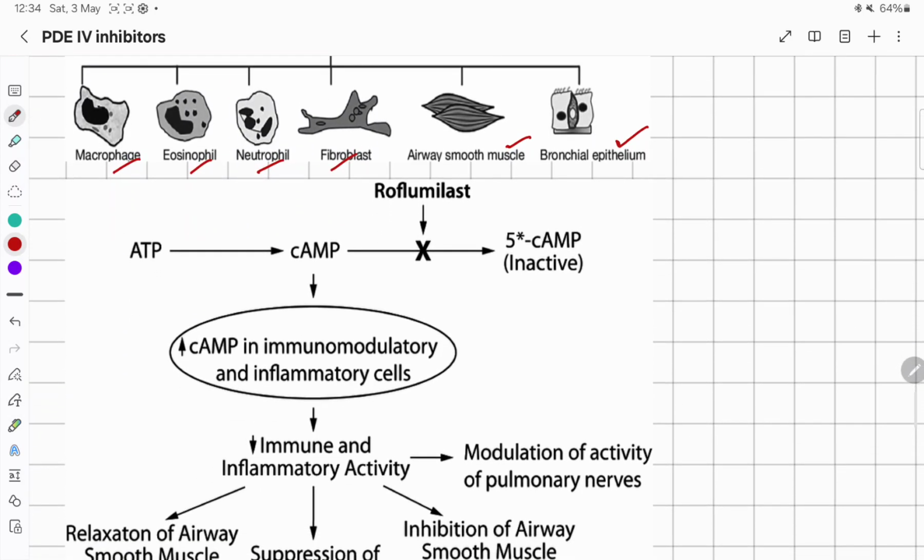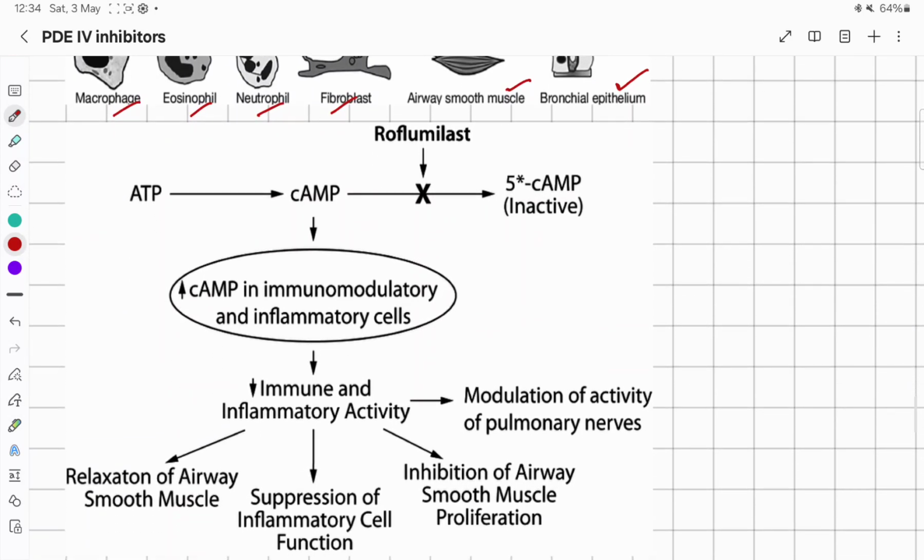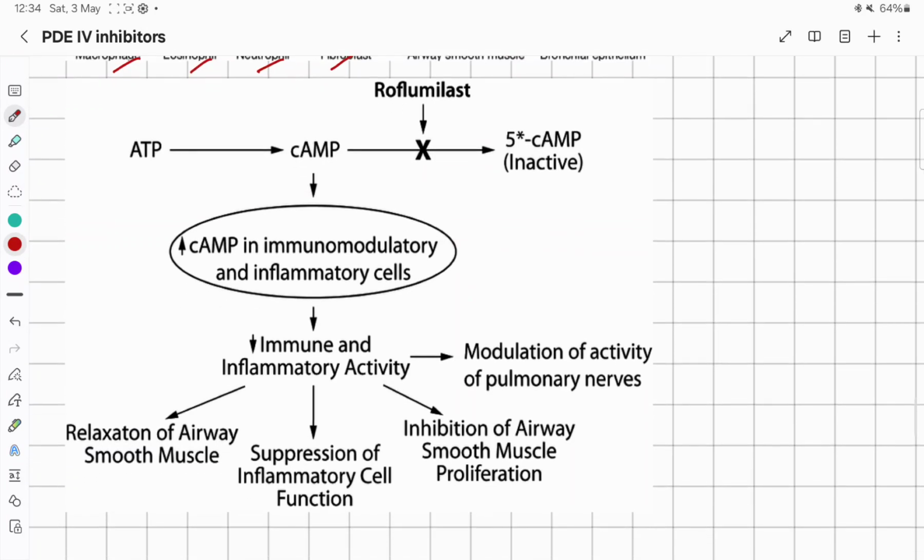So it has immunomodulatory and anti-inflammatory actions also, roflumilast, in addition to smooth muscle relaxation.